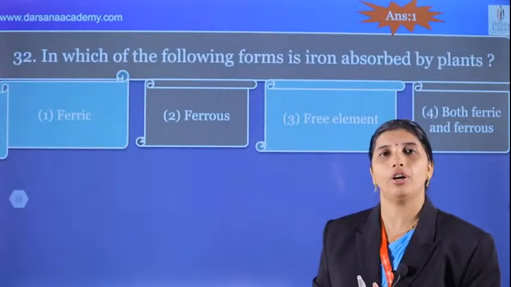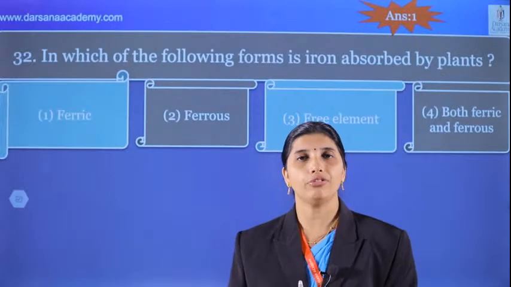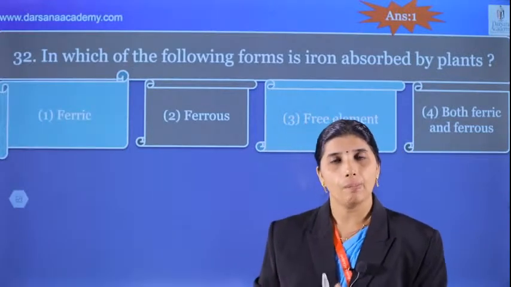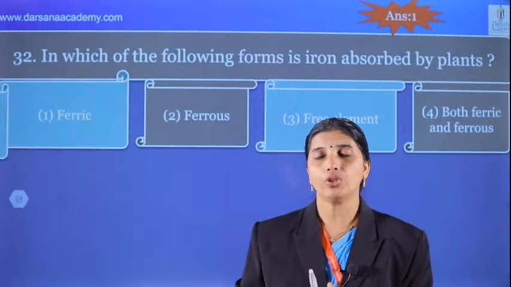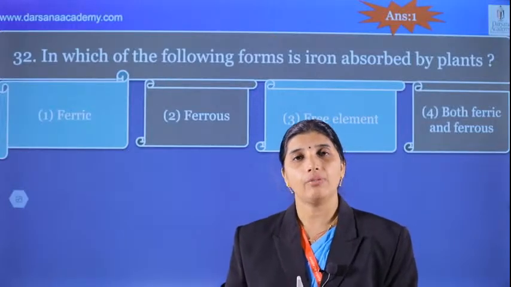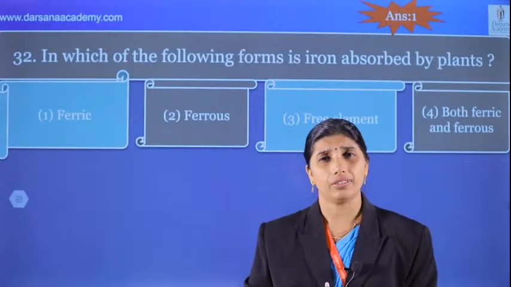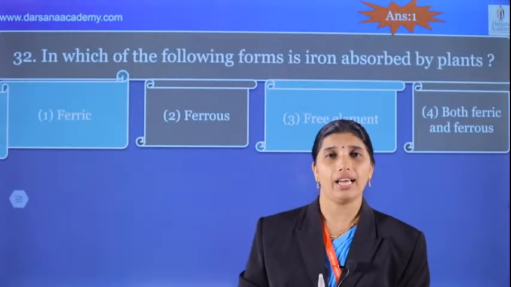Different absorbable forms you have to study. Nitrogen is absorbed in the form of nitrate. Phosphorus as H2PO4 minus or HPO4 2 minus. Boron as BO4 2 minus, very important. And sulfur as SO4 2 minus. And H2PO4 minus, phosphoric acid, very important.